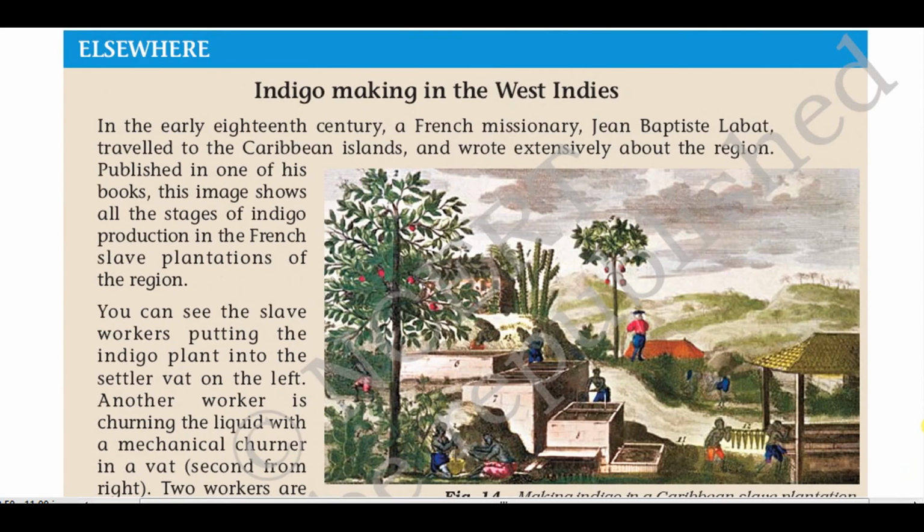Ruling the countryside means mainly we are concentrating on the taxation introduced by the British, different types of taxation, problems of taxation. Then we are also going to study about crops for Europe and how indigo, a crop, was later looked upon as a sign of exploitation by the Indians. So this is what we are going to study in chapter number 3.